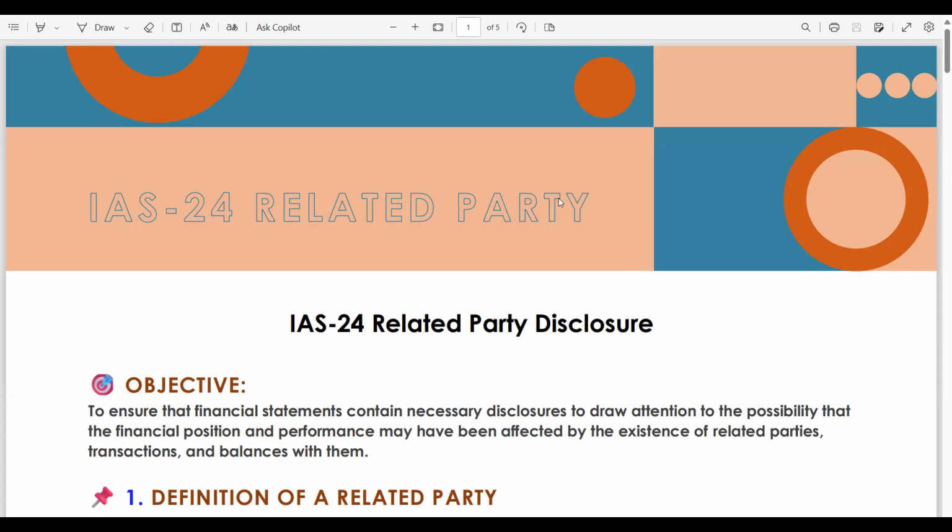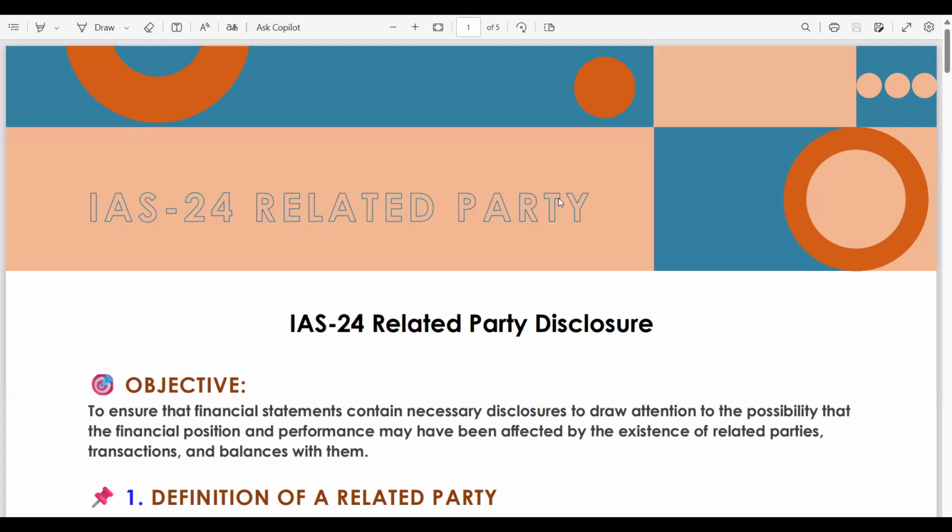So, today we are going to discuss lecture number 12 of SBR, which is IAS 24 Related Party Disclosures. This standard is very important for SBR as well as Audit and Assurance students. Why does this standard have a significant impact?